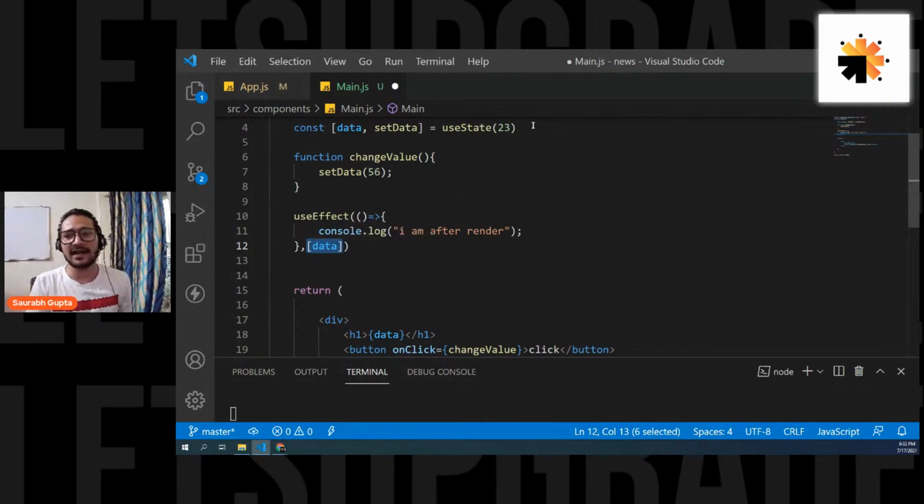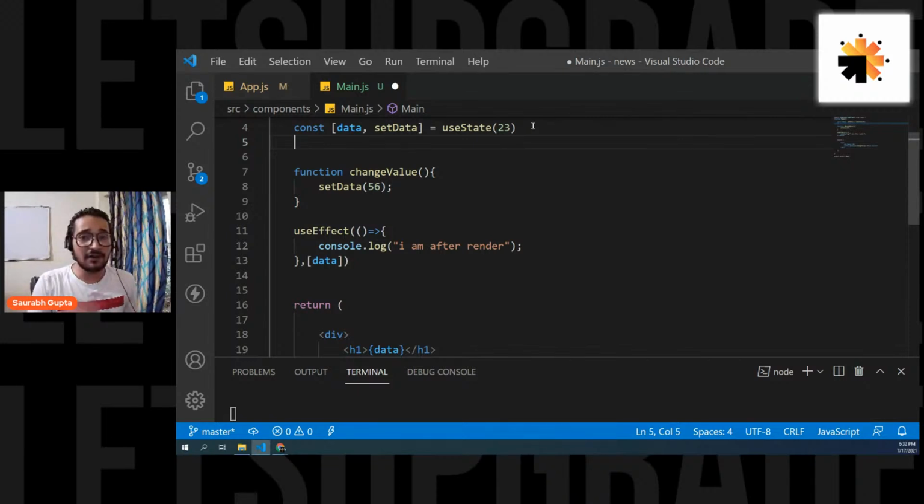So for understanding that, let's do one thing. Let's create one more variable. Okay, guys, just to make you clear that now it is not working for rendering, it is working for data change, let's create one more state variable that is capable of re-rendering the component once more. Everyone, let's focus on it. Let's call it name.